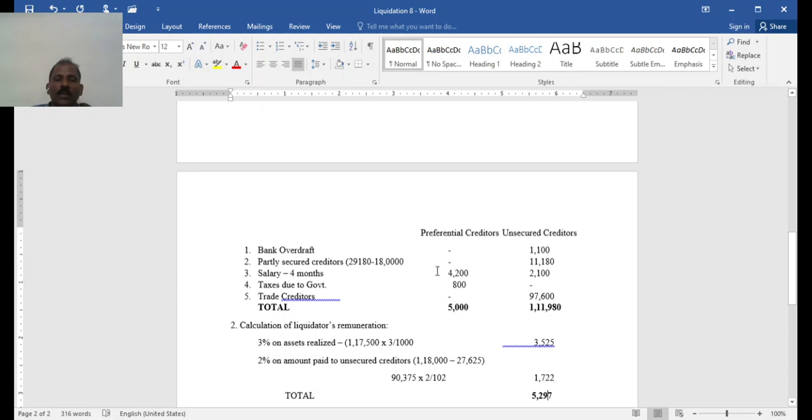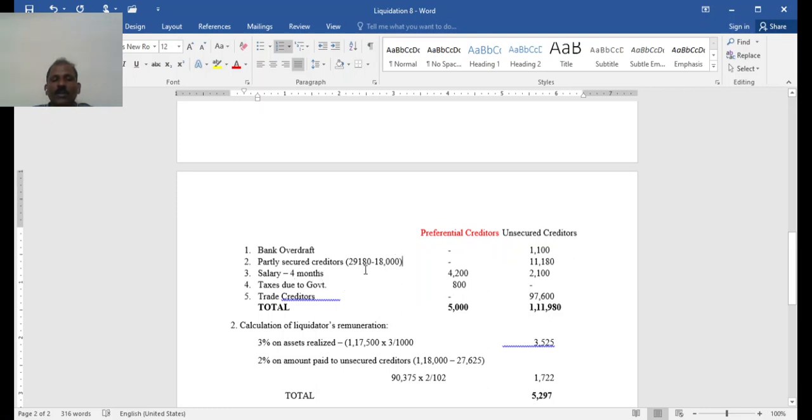See here, bank overdraft unsecured. Then partly secured creditors, it is given on the liability side of the balance sheet as 29,180, out of which, when the building realized 18,000, it was given to the partly secured creditors. So these are secured creditors and the others are non-secured creditors.